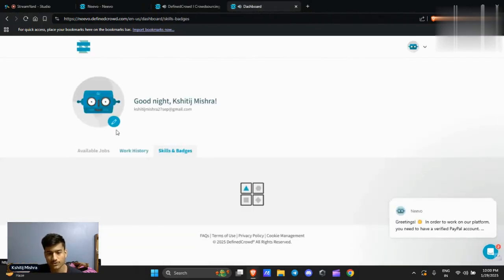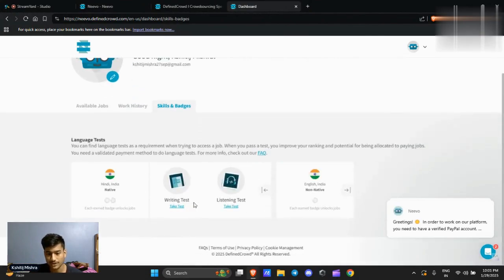Now we need to go to the skill based section, and you need to complete the writing test and listening test. You need to pass these assessments, and after completing them, you will be allocated to jobs. As you can see, you can find a language as required to access a job. When you pass a test, you improve your ranking potential and get allocated to paying jobs. You need to clear the assessments in order to be eligible for the project. You can do that on your own, so I don't need to teach you. That's pretty much it.